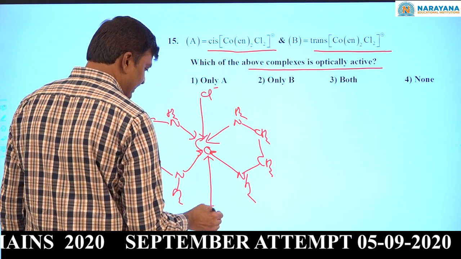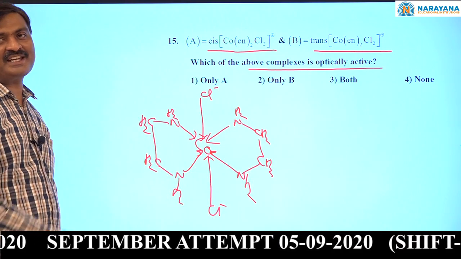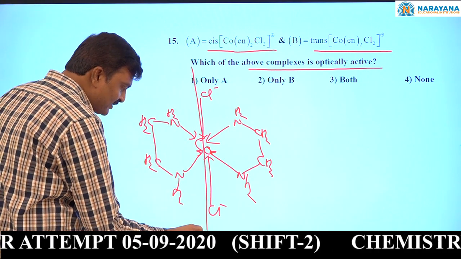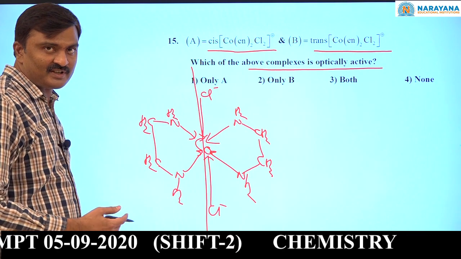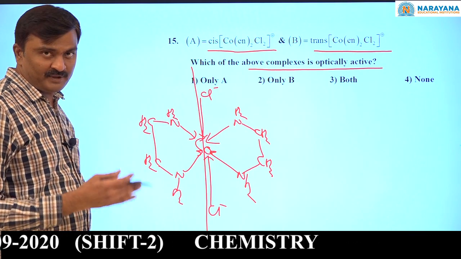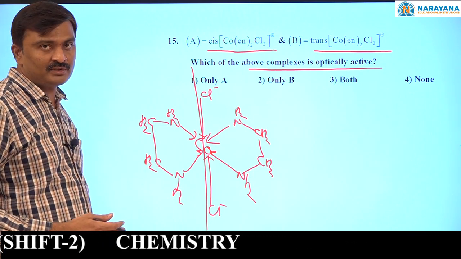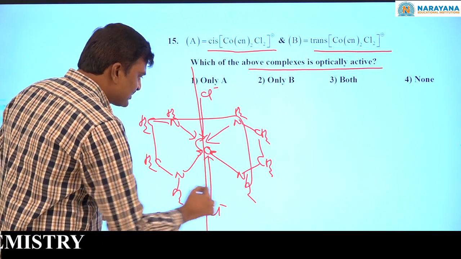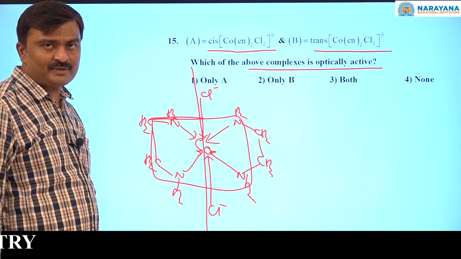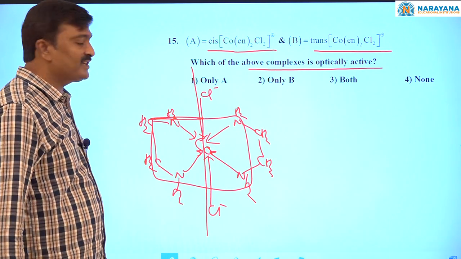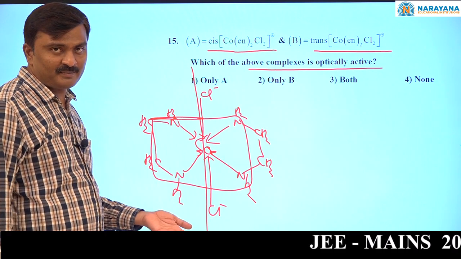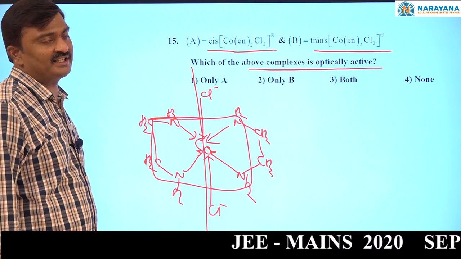Now see, it is the trans isomer. In this, a plane of symmetry is there. Plane of symmetry means what? It is the imaginary plane which bisects the molecule into two equal halves. You can also take this square as a plane of symmetry. Plane of symmetry is present, so it is superimposable on its mirror image, and that's why it is optically inactive.